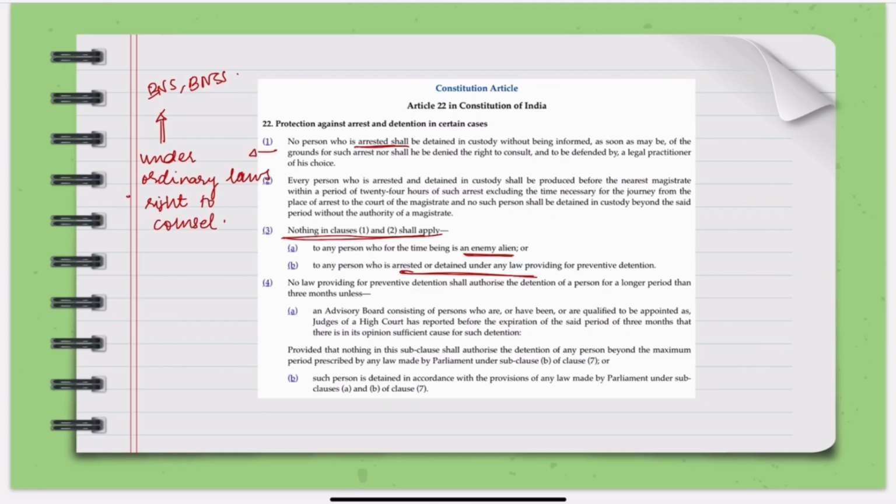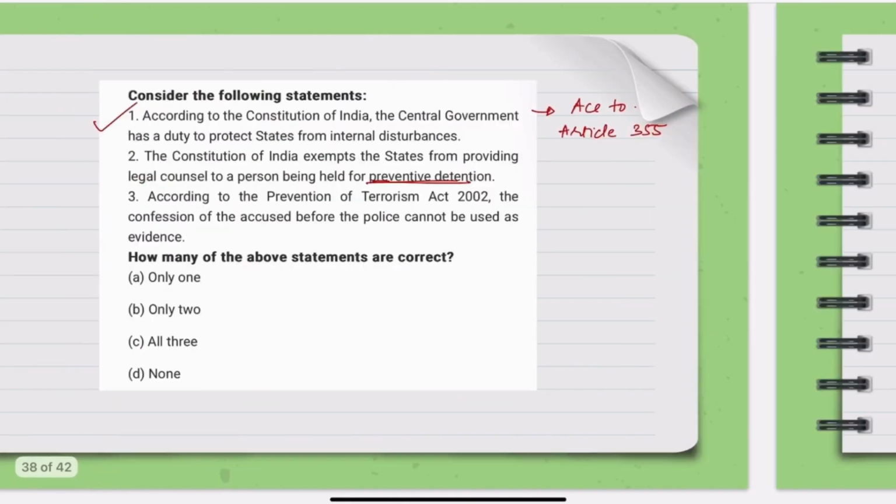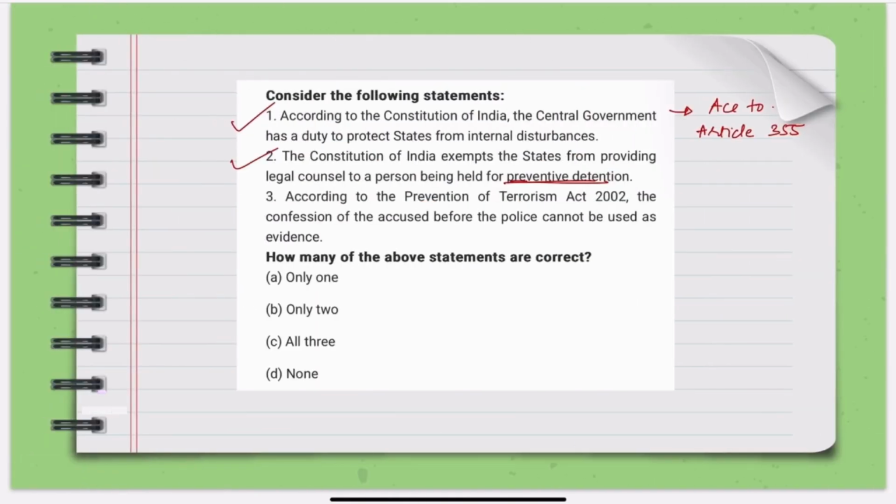Right to be produced in front of the magistrate within 24 hours. So all these rights are not applicable to the person who is detained under preventive detention. So here this statement becomes correct because the Constitution of India exempts the state from providing legal counsel to a person being held for preventive detention.